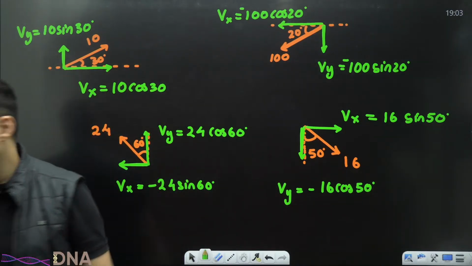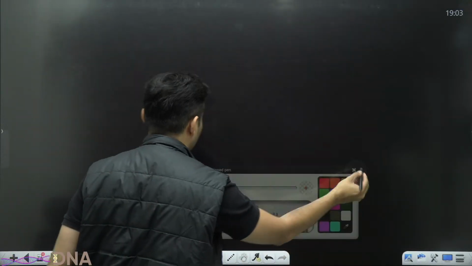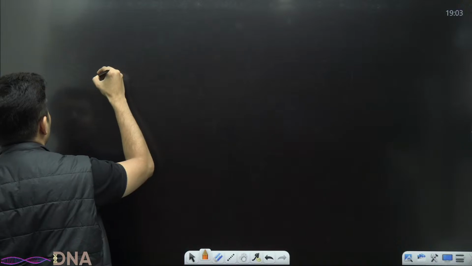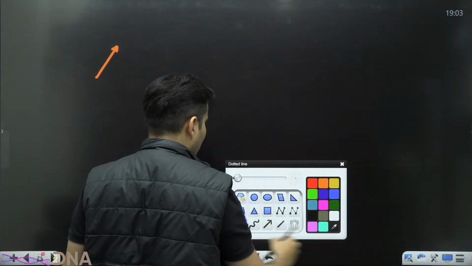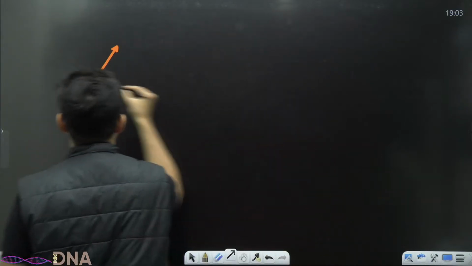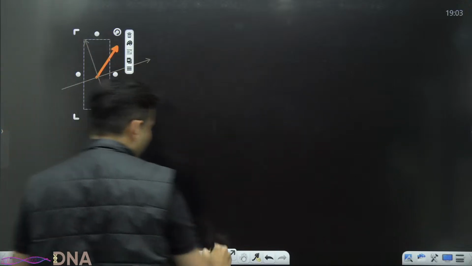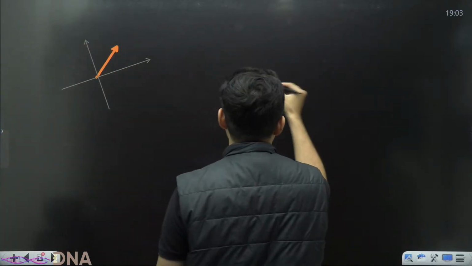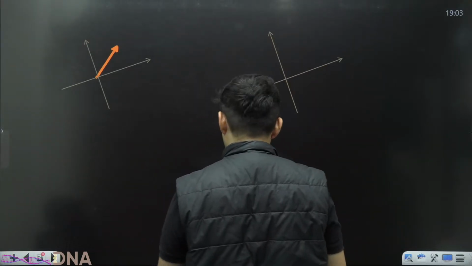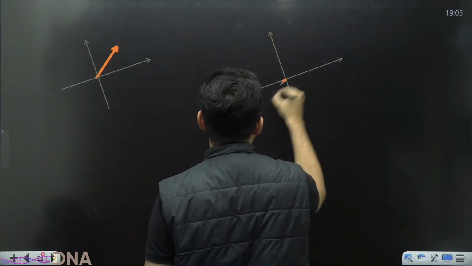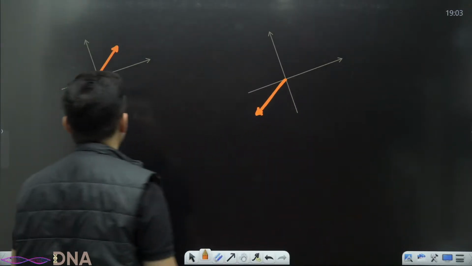How do you find the magnitudes of the components? Sometimes the axis could be tilted. That is possible, guys. Imagine there is a vector like this and maybe our axes only are tilted, something like this. It sometimes happens in inclined plane questions, guys. The axes only get tilted. Maybe this is like this. It's the same thing. There is nothing different.